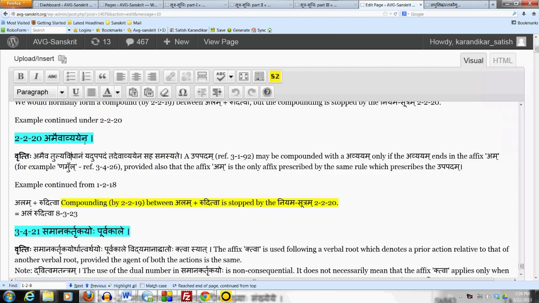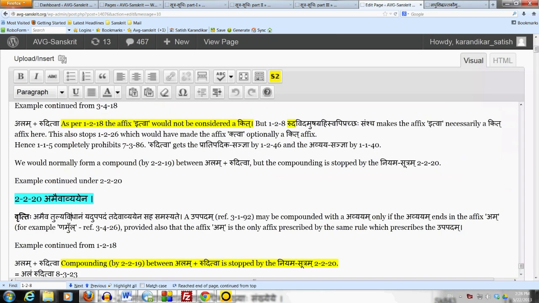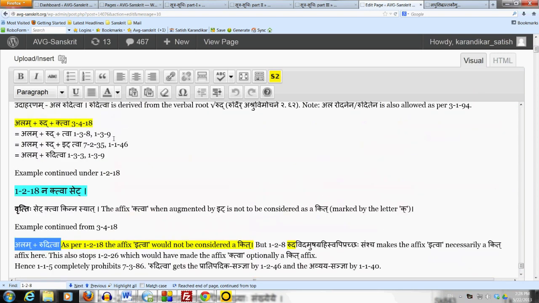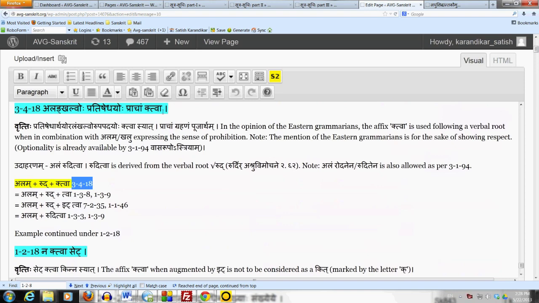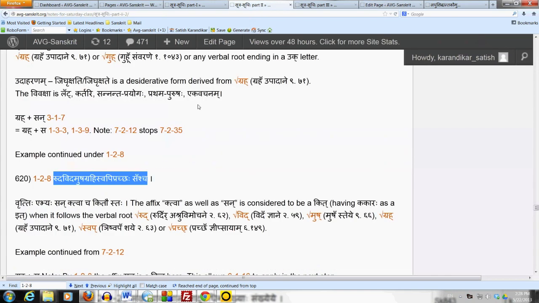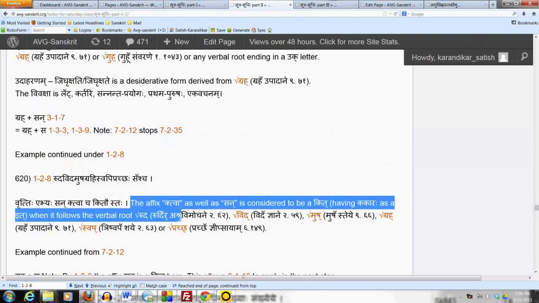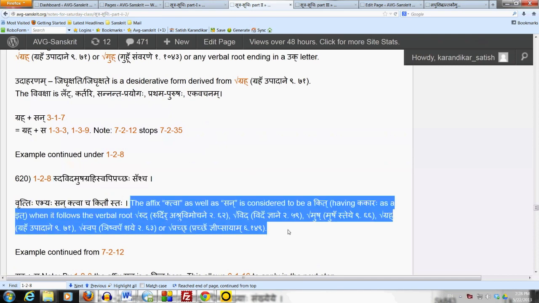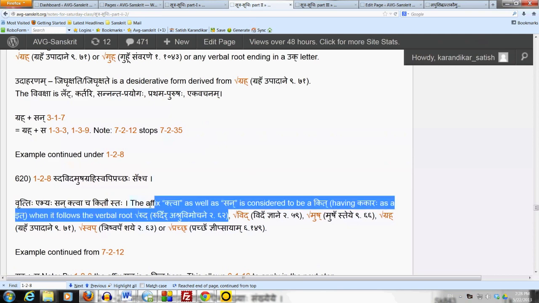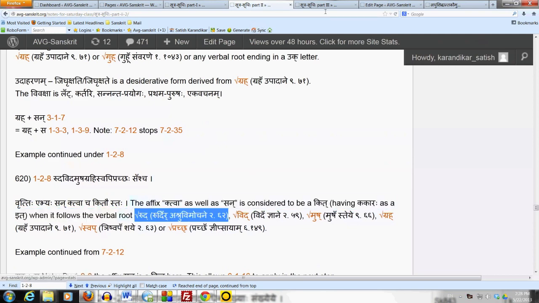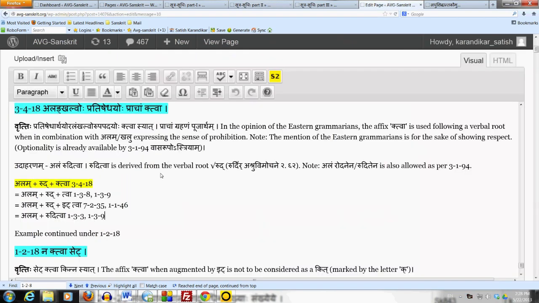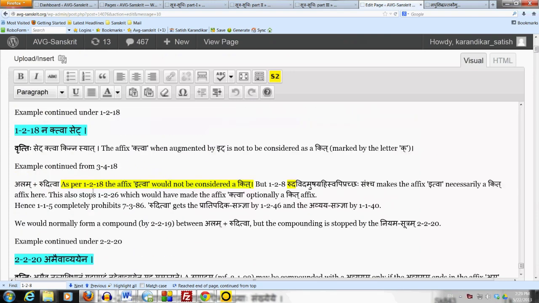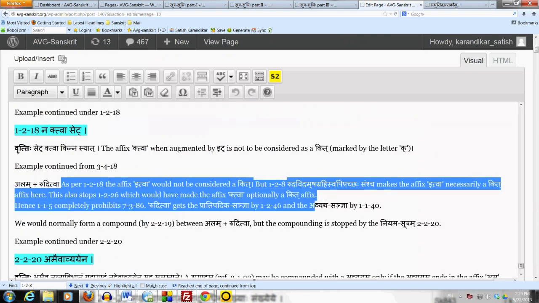Okay, so we are at the stage where we have alam plus ruditva, after bringing in the affix ktva by the sutram 3-4-18, alang khalvoho pratishedhayoho prachang ktva. And then we already saw how 1-2-8, ruda vida musha grahi swapi prachaha samshcha, keeps the affix ktva as a kit, following the verbal root rud, even though the affix takes the augment it. So 1-1-5, kiniticha, completely stops. 7-3-86, puganta laghu upadhasya cha. So the final form is ruditva.